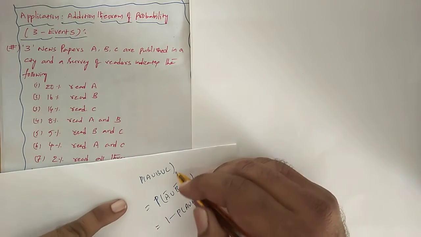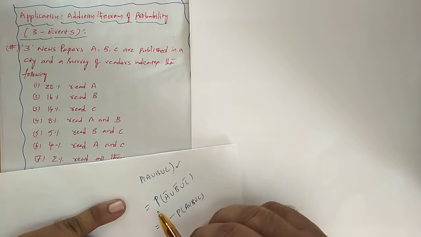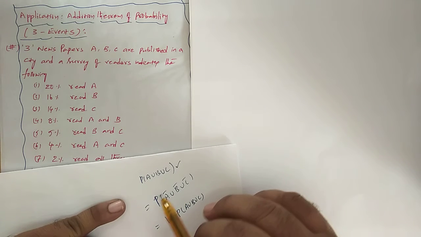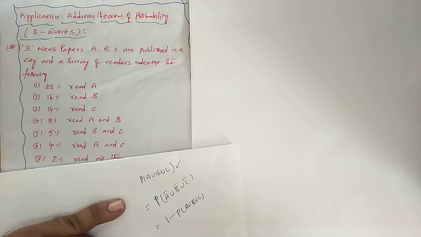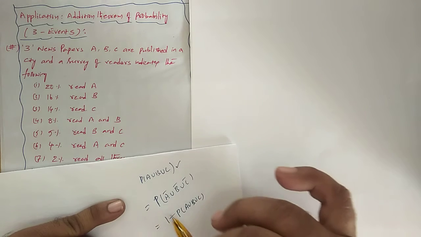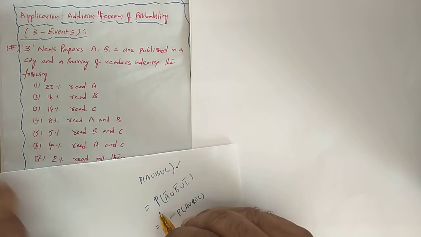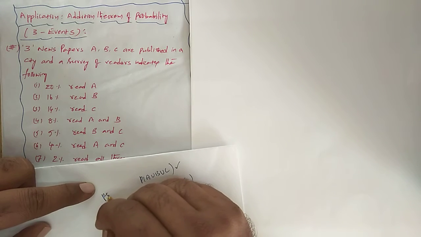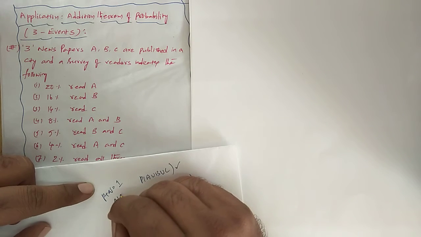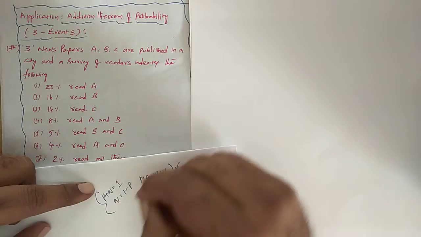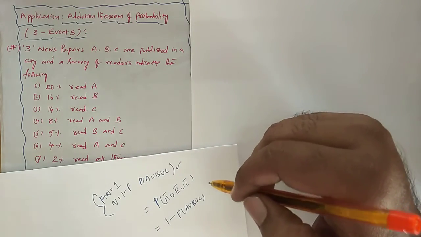Here a small twist is there. Up to this it is a straightforward question, but here some twist has been given. What is that? The actual required probability is that the person should not read any one of the newspapers. So how do we get it? We get this probability, and 1 minus of this we do. This is just like the standard notation: P plus Q is equal to 1. If you want Q, how do you get it? 1 minus P. Based upon this only, we derived this information.